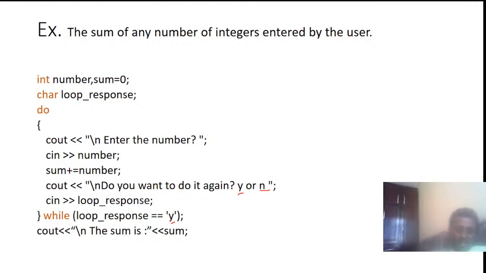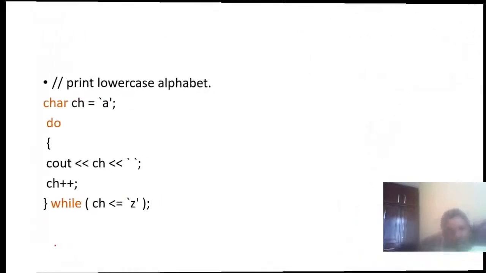If this condition is true, go back to the while loop's opening brace and continue the execution. If it is false, meaning the character differs from y, then the value of the sum is printed and the loop execution stops. Good. I will show you in practical.